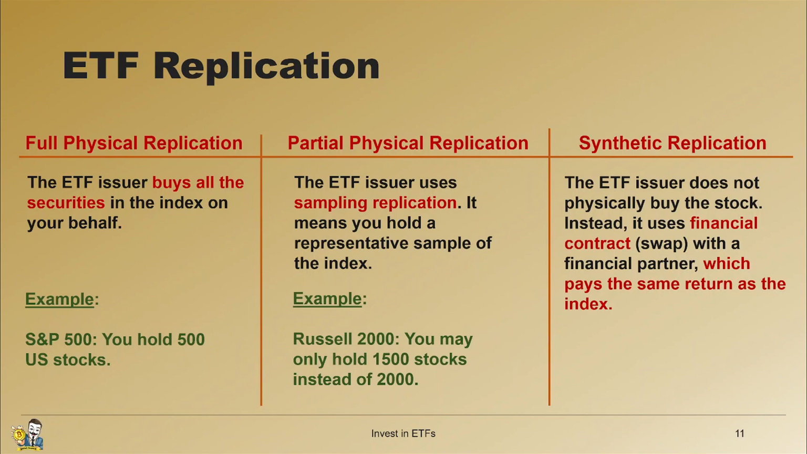And finally, the last method is synthetic replication. This is when the ETF issuer doesn't physically buy the stocks. Instead, they use financial contracts called swaps with a financial partner, usually a bank, that pays the same return as the index. Let's take an example with Amundi MSCI Emerging Markets.